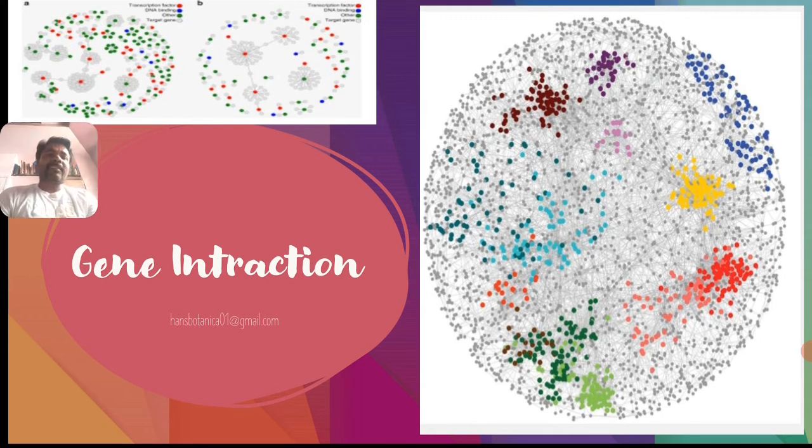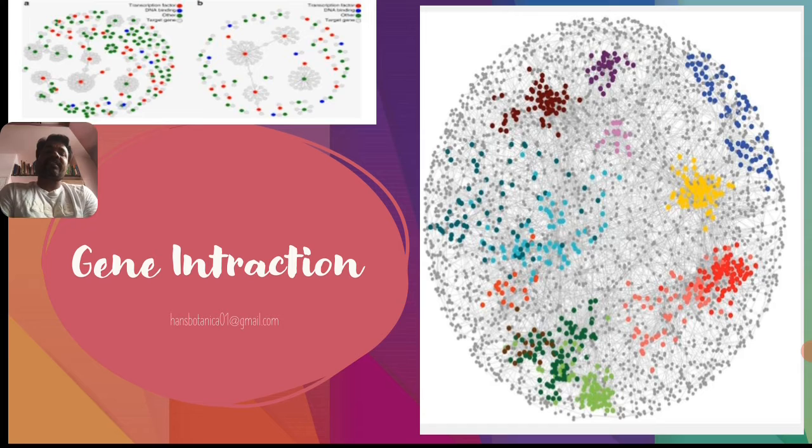Actually, there are so many genes interacting with one another. Different colored genes are present here, moving in different ways and showing different colors. That is the structure of gene interaction, how genes interact.